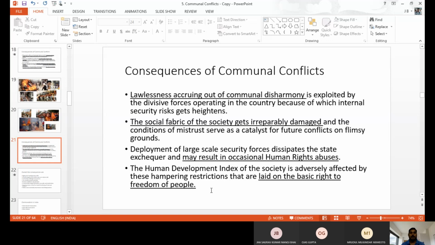That also impacts the social fabric, like the brotherhood, sisterhood, and the type of relationship will also be affected. Slowly people do not follow relationships, they do not develop, and the basic relationship also gets damaged. After some time when you see people of another religion or caste, you look at them as the enemy. That mindset is how people look at other people. So the basic social fabric gets damaged because of communal violence.